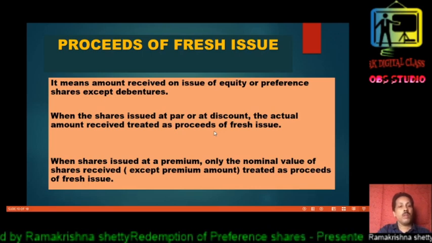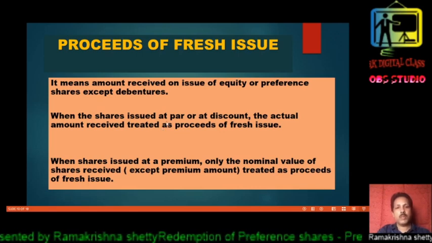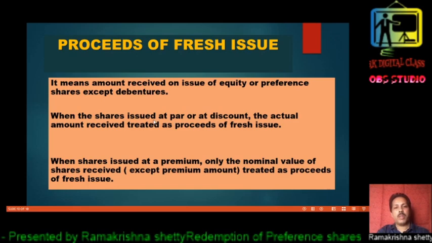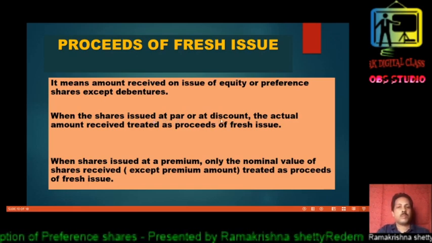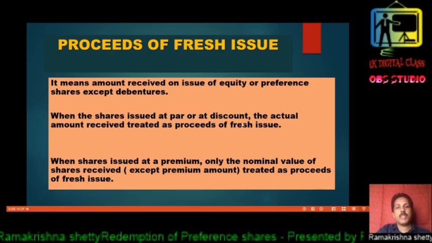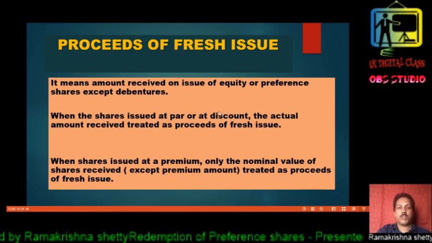Suppose preference shares or equity shares are issued at rupees 100 each, and the face value and market price are also 100 rupees per share, then the same amount is taken as proceeds of fresh issue. At a discount, if the face value is 100 and it is issued at 90 rupees per share, then 90 rupees per share should be treated as proceeds of fresh issue, that is, the actual amount received.